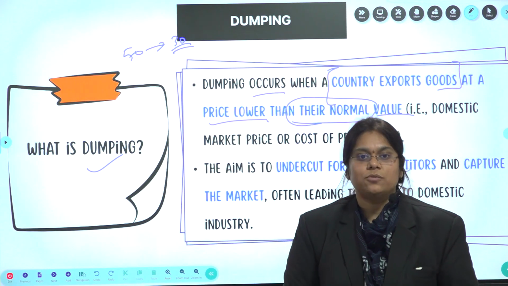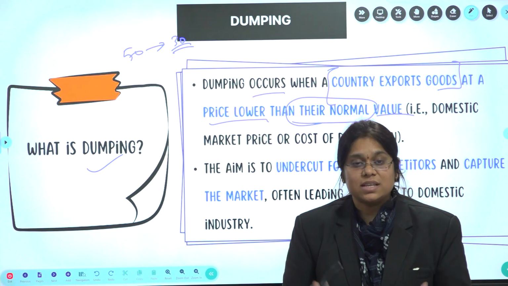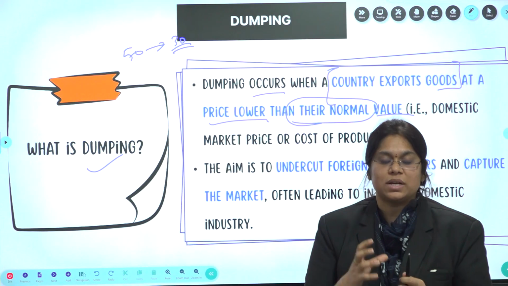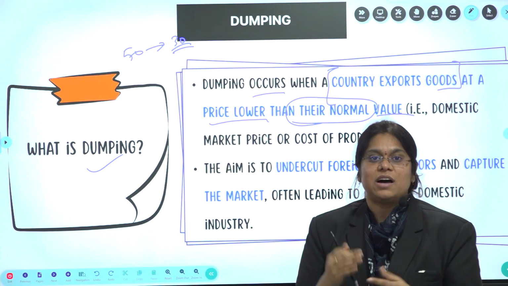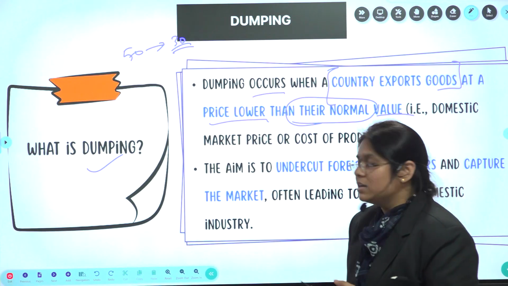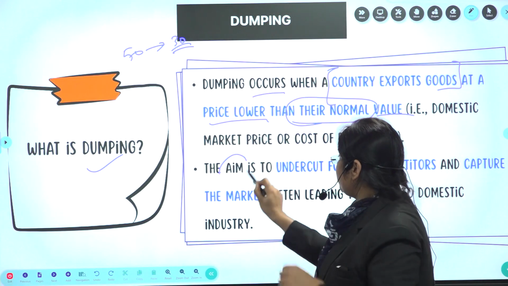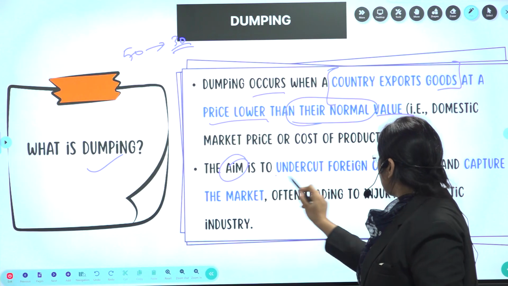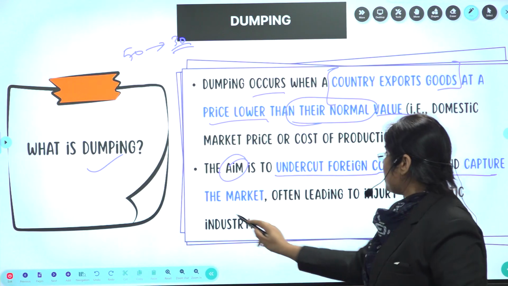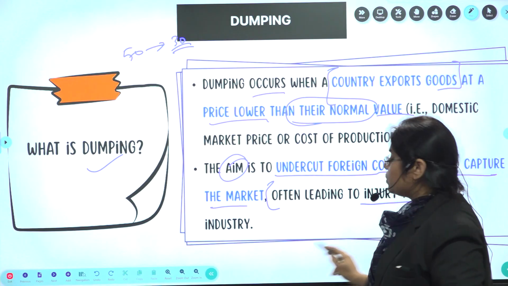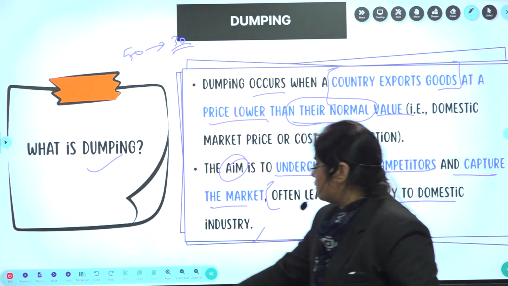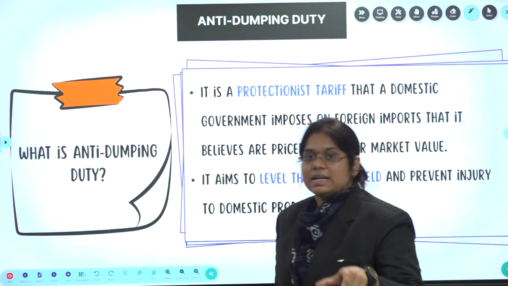Now, what will happen to the foreign countries? Obviously, there will be a loss. Domestic manufacturing will be at a loss, our industries will be at a loss, right? So, that is why. Now, what is the aim? Basically, the aim is to undercut the foreign competitors and capture the market, often leading to injury to the domestic market.